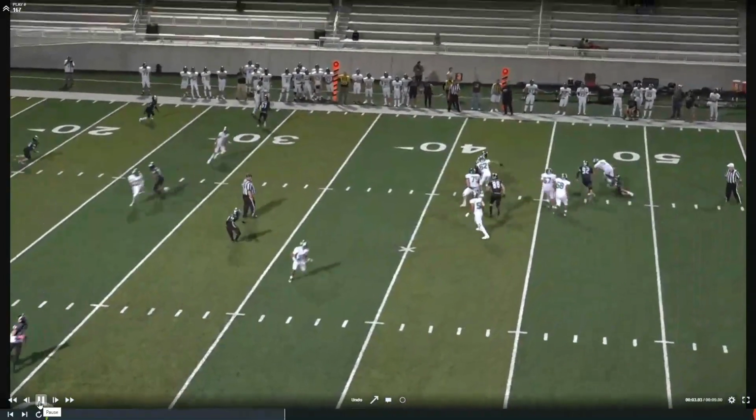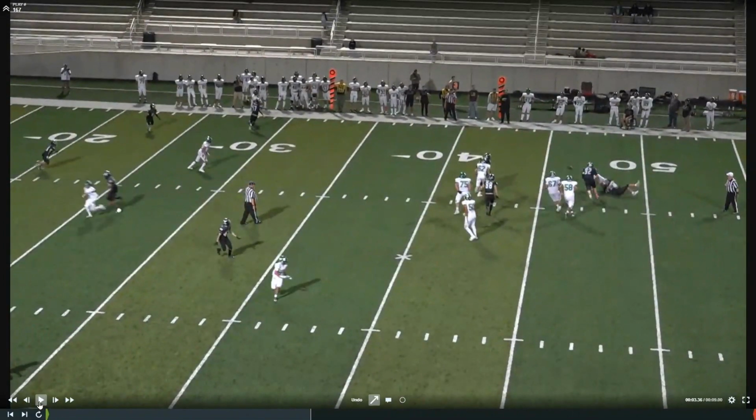If we freeze it right here, right as he throws it, there is no eligible receiver in the area. And so if it hits the offensive lineman and he does not intentionally touch it, we don't have a foul for intentional touching, but we may have a foul for intentional grounding. And so we have to evaluate all aspects of this play and realize that there is no eligible receiver in the area.